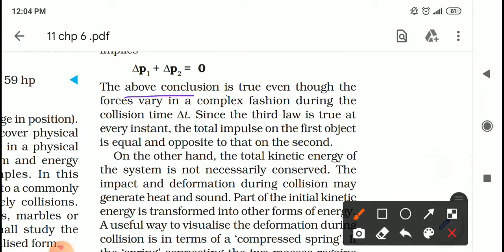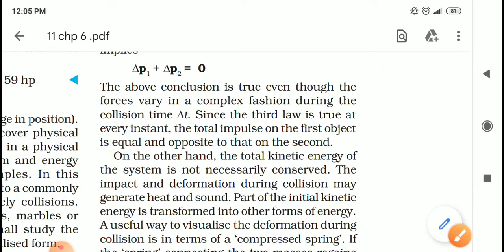The above conclusion is true even though the forces vary in a complex fashion during the collision time delta T. Suppose students, here we are not talking about the constant force. If the forces vary in a complex fashion during the collision time delta T, then also this discussion is true, because since the third law is true at every instant, that is total impulse on the first object is equal and opposite to that on the second object. That is why even though the force varies, simultaneously the force on the other object will also vary. That is Newton's third law is valid.